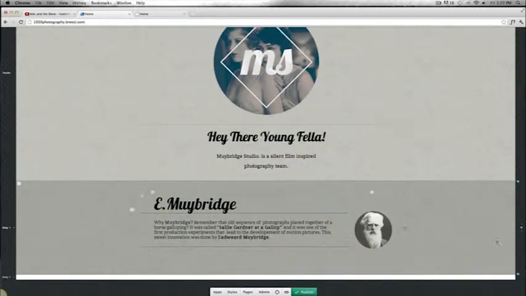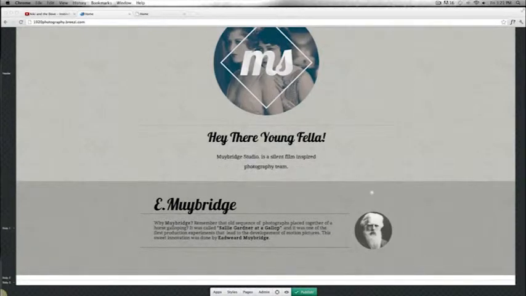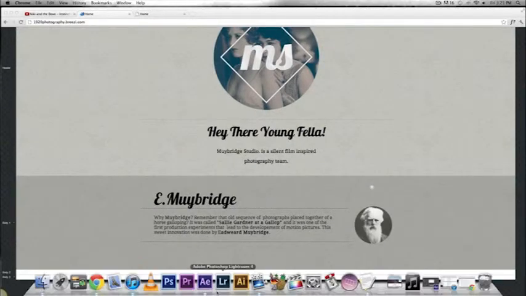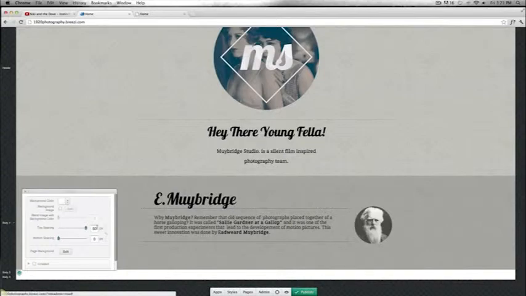So our second section is ready. We're gonna go for the third one. This is the most important one. Over here we're gonna add projects, information, and all the information about the gallery. Okay. So the first thing that we do, we're gonna go ahead and modify bottom and top spacing.